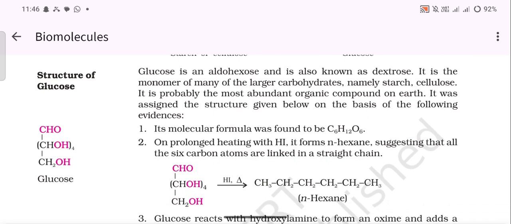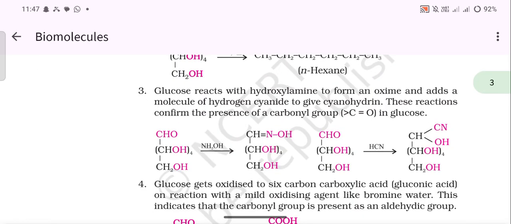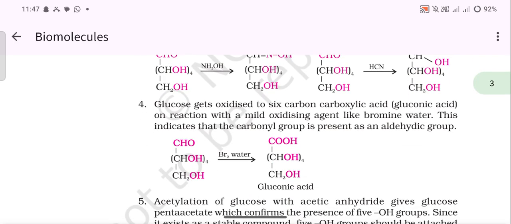It was assigned the structure given below on the basis of the following evidences. Its molecular formula was found to be C6H12O6. On prolonged heating with HI, it forms n-hexane, suggesting that all the six carbon atoms are linked in a straight chain. Glucose reacts with hydroxylamine to form an oxime and adds a molecule of hydrogen cyanide to give cyanohydrin. These reactions confirm the presence of a carbonyl group in glucose.